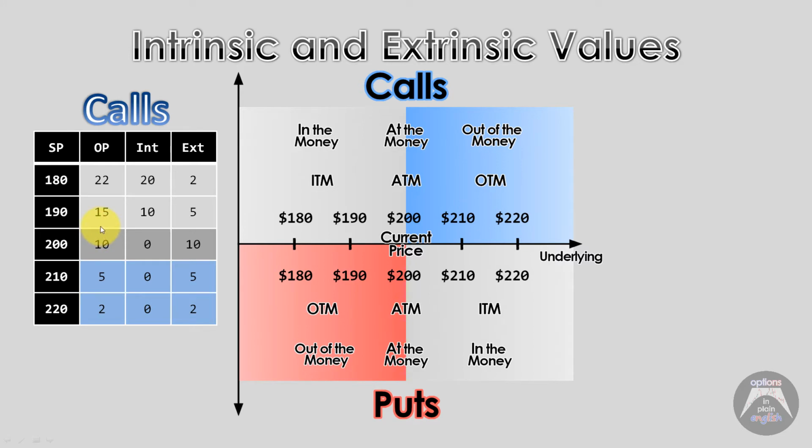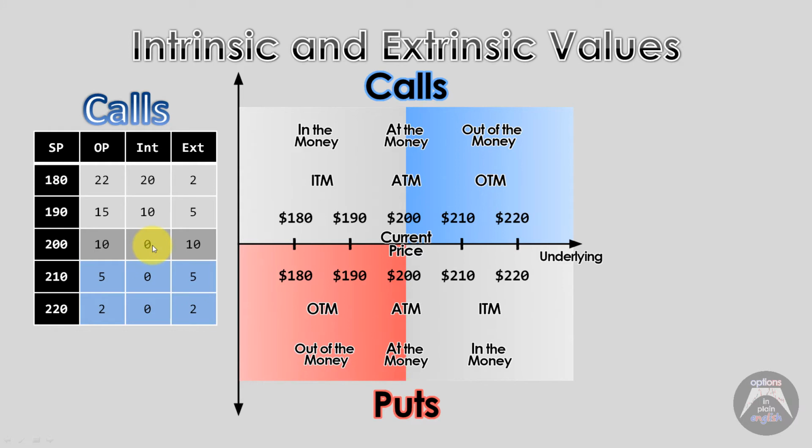Right away, we know that options that are at the money and out of the money don't have any intrinsic value. Right here, there is zero value in the intrinsic value column. 0, 0, 0. And for options that are in the money, for example, the 180, the in the money value would be equal to the difference between the current price, which is 200, and the strike price. So in this case, it would be 200 minus 180. It would be $20.